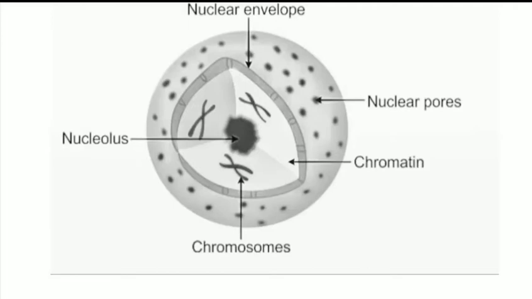And the ground material of the nucleus is known as nucleoplasm. That nucleoplasm is rich in enzymes such as DNA polymerase and RNA polymerase.